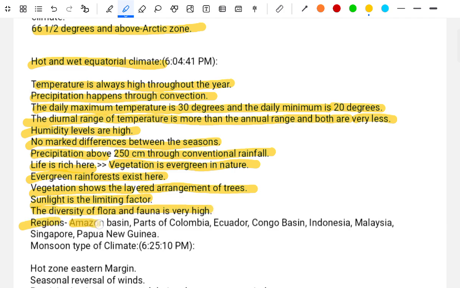Regions: Amazon basin, Ecuador, Congo basin, Indonesia, Malaysia, Singapore, Papua New Guinea.